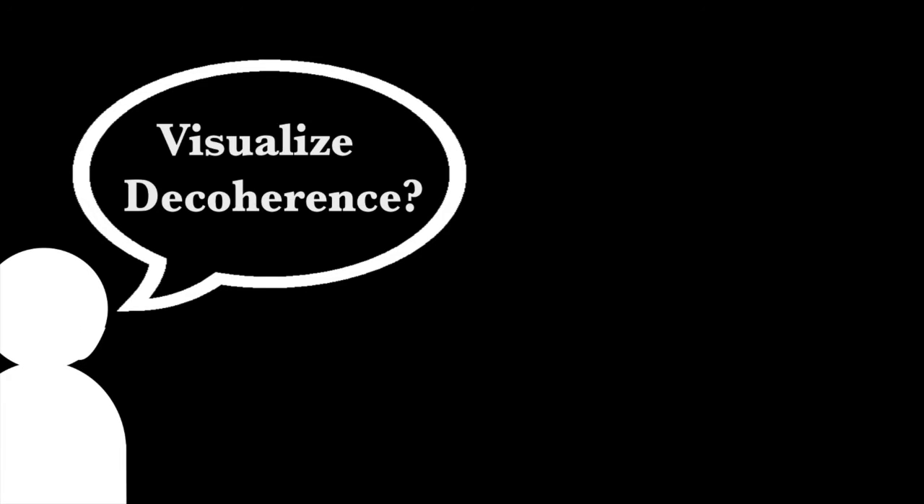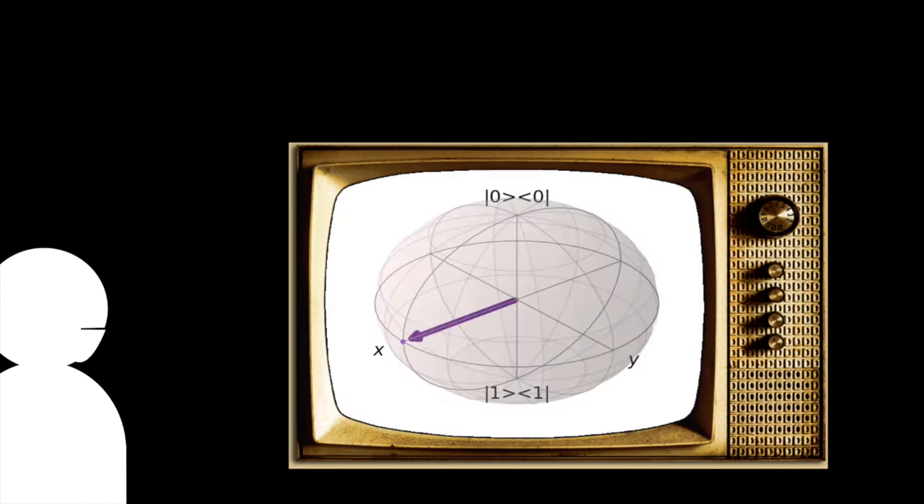Hey, but wait a moment. Is there a way out there to visualize this decoherence happening? Well, yeah. The power of the quantum behavior relies on interference. This requires relative phases between states. Using a Bloch sphere representation, decoherence can be seen as a movement of the density matrix from pure states on the surface to a mixture of classical states in the inside.